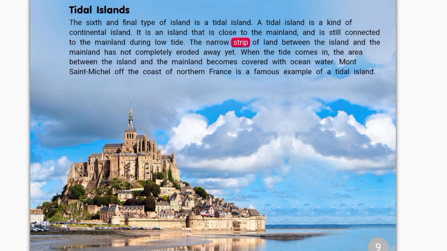The narrow strip of land between the island and the mainland has not completely eroded away yet. When the tide comes in, the area between the island and the mainland becomes covered with ocean water. Mont Saint-Michel, off the coast of northern France, is a famous example of a tidal island.